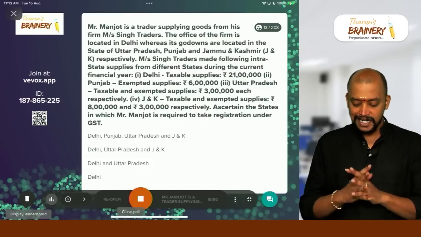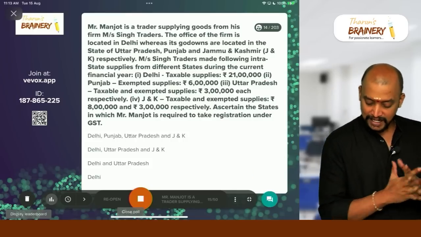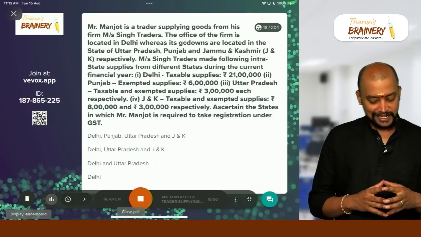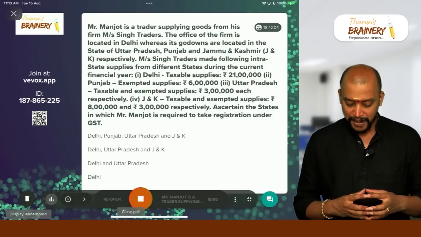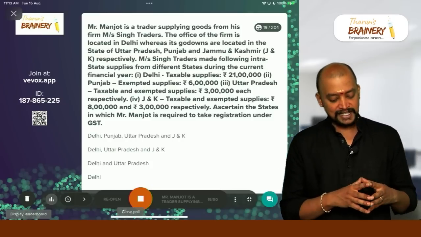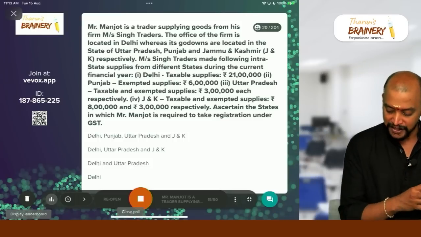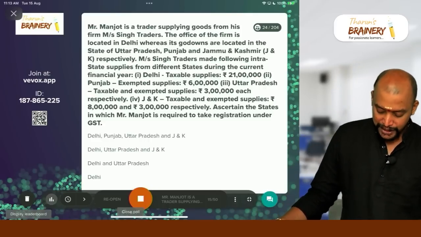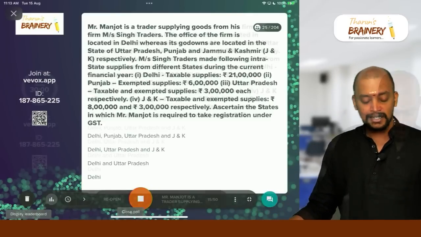So we have Delhi 21 lakhs in taxable supplies, Punjab exempted supplies 6 lakhs, Uttar Pradesh taxable and exempted supplies 3 lakhs each respectively, Jammu and Kashmir taxable and exempted supplies 8 lakhs and 3 lakhs respectively. Ascertain the states in which Mr. Manjot is required to take registration under GST.